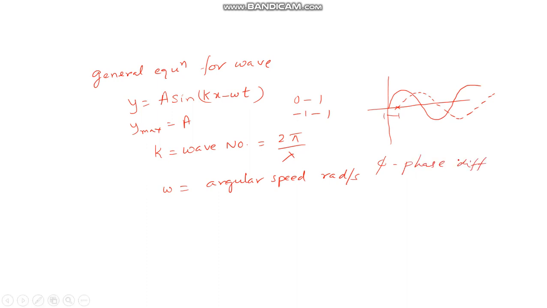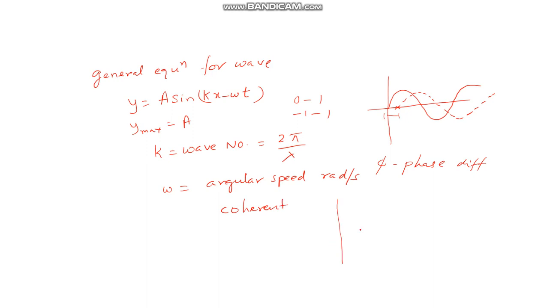Both waves didn't start at the same time; the dotted one is another wave and the continuous one is another wave. There is some phase difference there. If both have started from the same point, at the same time, then there is no phase difference. Then you say that both waves are coherent.